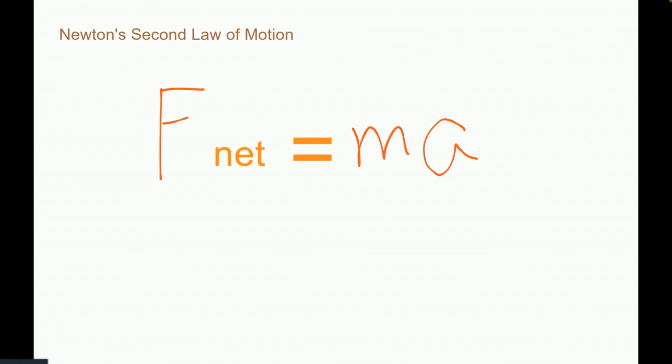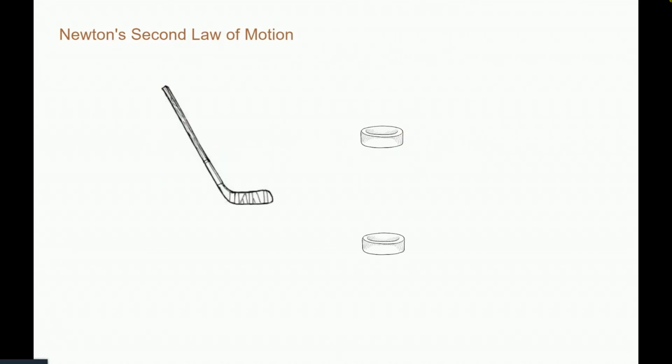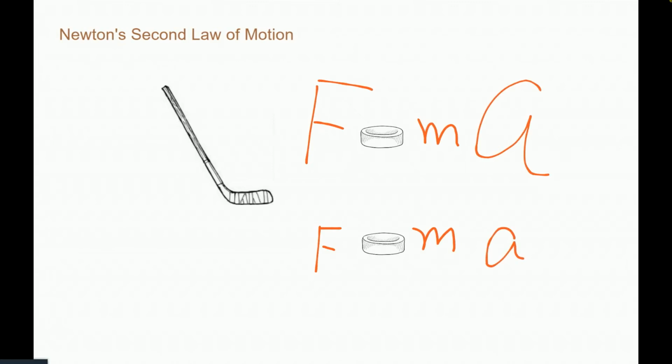Now you may wonder, how does this work? If you're asked to strike two pucks of the same mass, but apply a greater amount of force on the first one, which puck will gain more acceleration? Obviously, it's the first one. But why? Because when the mass of an object is fixed, the acceleration is directly proportional to the force applied. So the more force applied, the more acceleration.